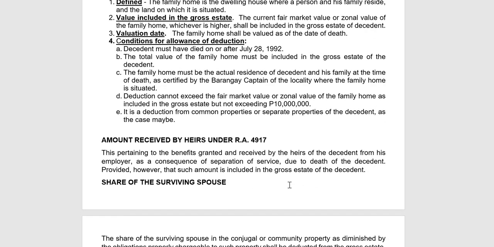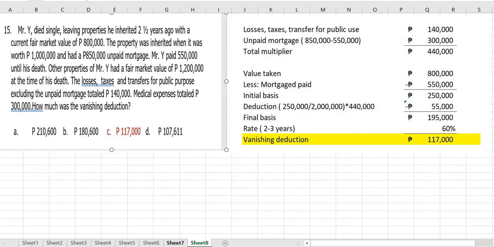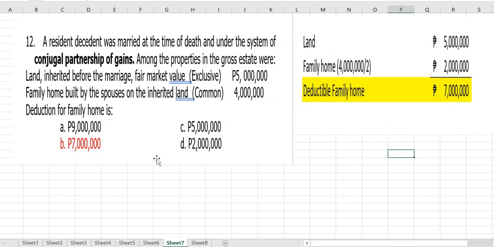Let's have an example first with the family home. A decedent was married at the time of death under the system of conjugal partnership. Among the properties in the gross estate were land, inherited before the marriage, so it is exclusive property, at 5 million. The family home, built by the spouses on the inherited land, is common property, 4 million. So, the deduction for the family home: since the land is exclusive, 5 million.